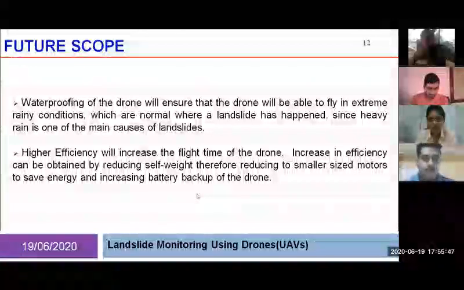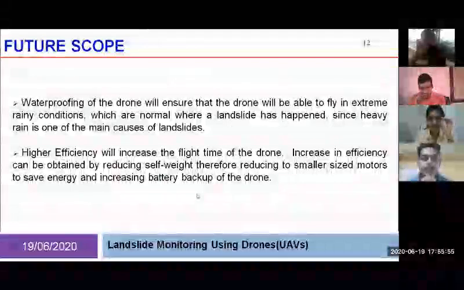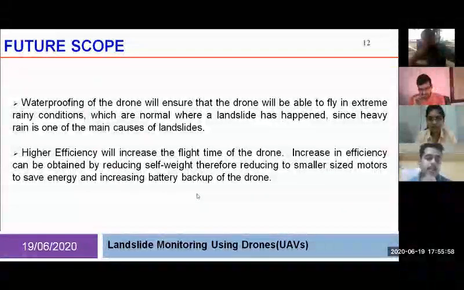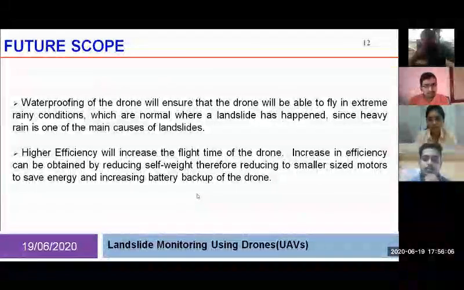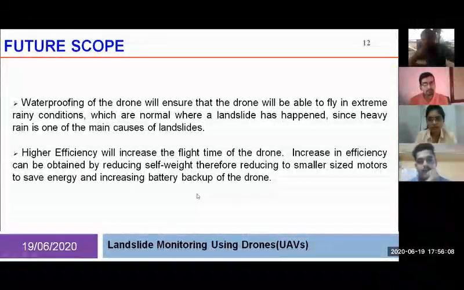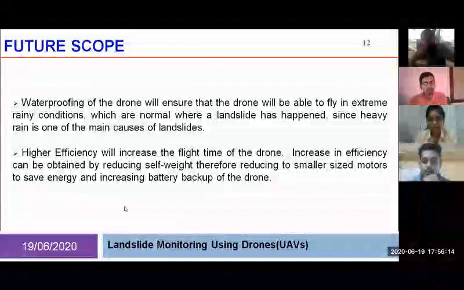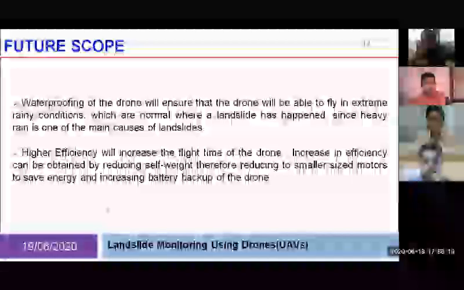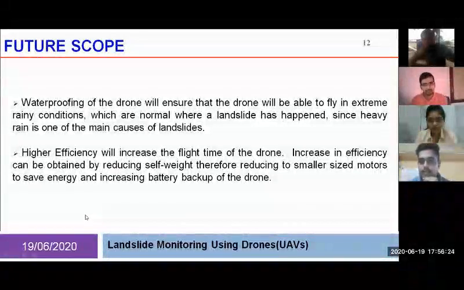Another bottleneck was the battery capacity. As I discussed before, the 5500 milliampere battery is drained fully within 15 to 20 minutes of use, and it is not very efficient. We will need to reduce some weight from the drone by clever engineering in the next version, and probably use a higher capacity battery for increased flight time in future versions. So these are all the future thinking about this project.